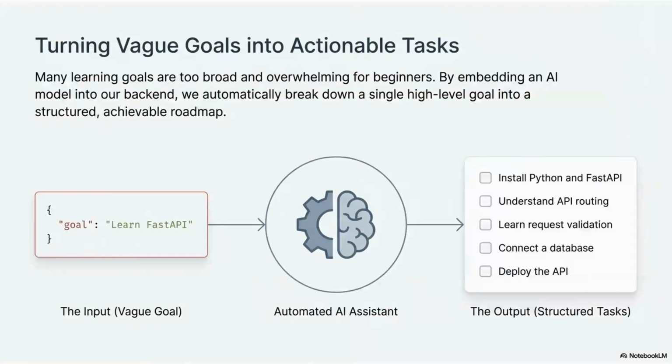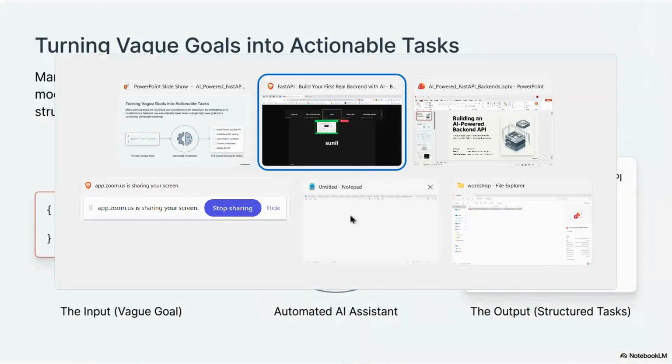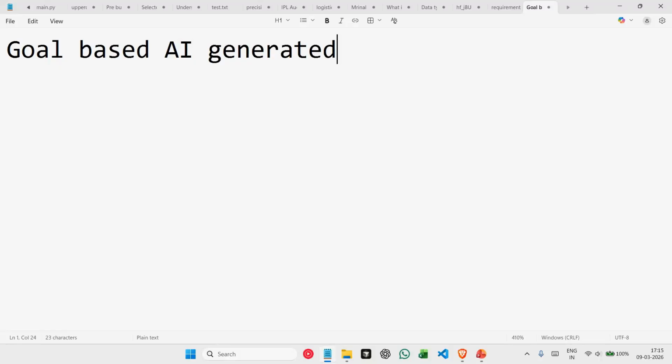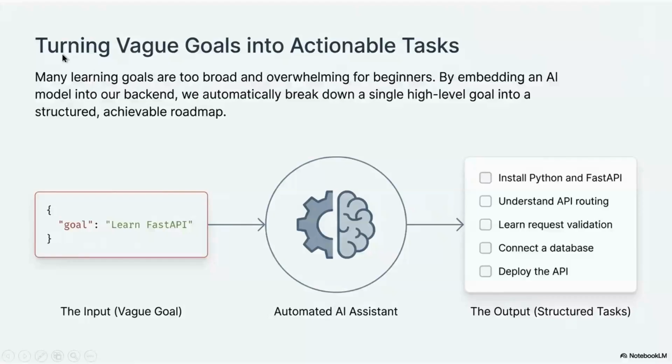So coming to this workshop, as we discussed, we'll be building a project which will be based on AI and also FastAPI. Let's first understand what this project is. The project that we'll be building in this workshop is goal-based AI generated tasks. So basically, in this project, we will be generating tasks based on a vague goal. As we see here in this slide, this is turning vague goals into actionable tasks.